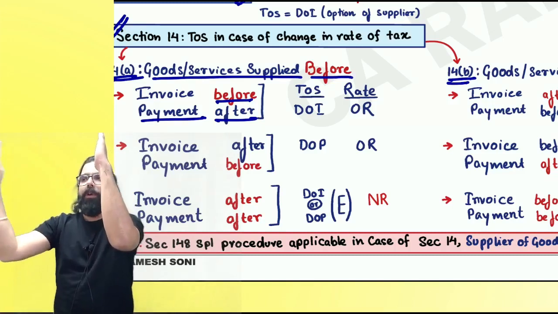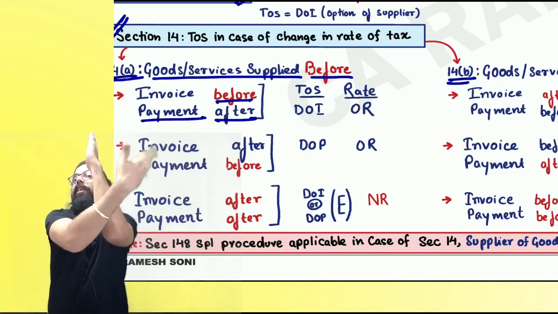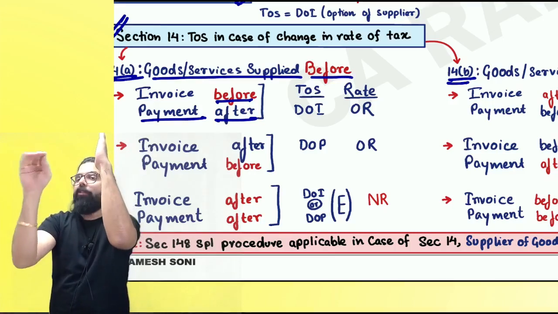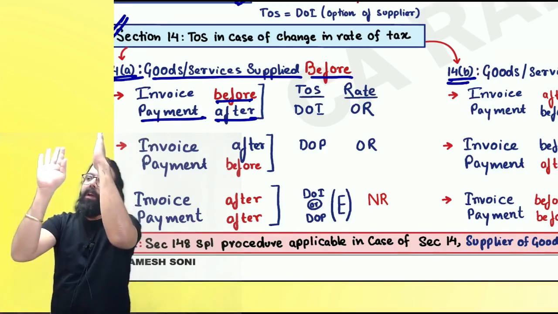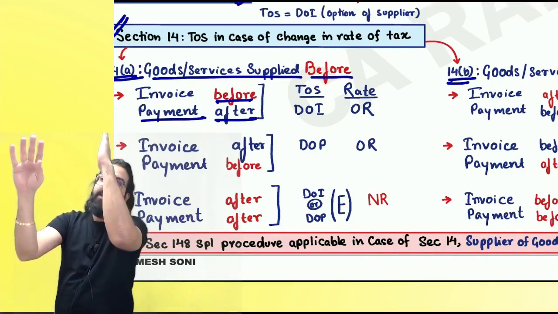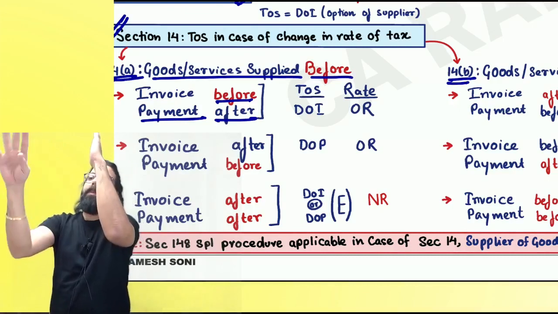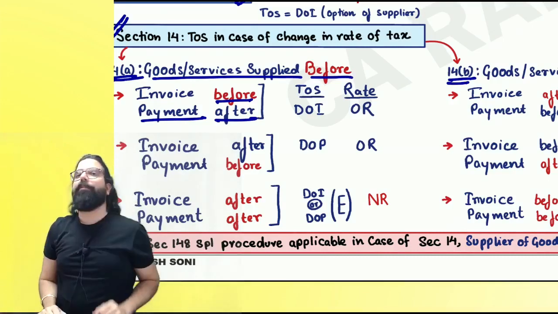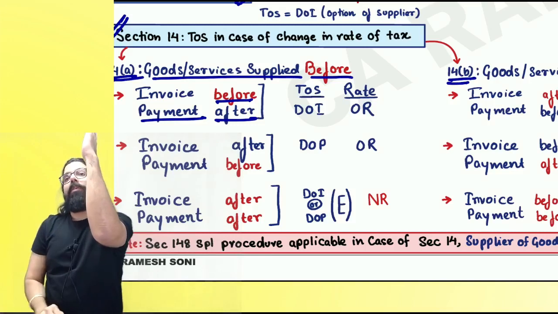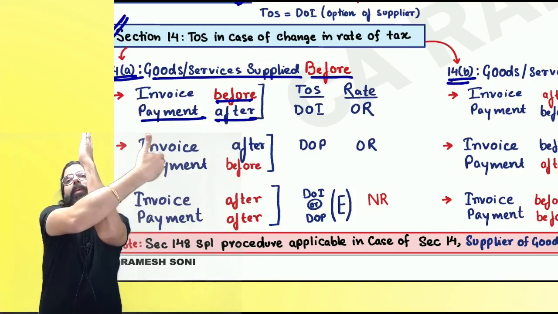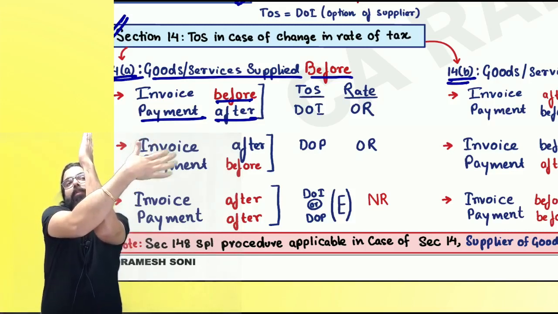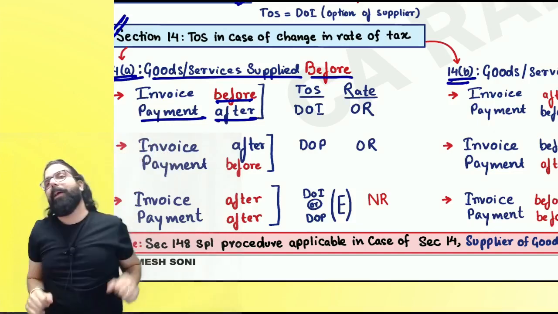Supply is before. Payment before, invoice after. What is before? Payment. So date of payment, because supply is before. Along with the supply, what is attached? Payment. So date of payment will be your time of supply, and the rate that was there on the payment date will apply. Goods and services supplied before. Invoice also after, payment also after. Which is earlier, and because both are after now, the new rate will apply.